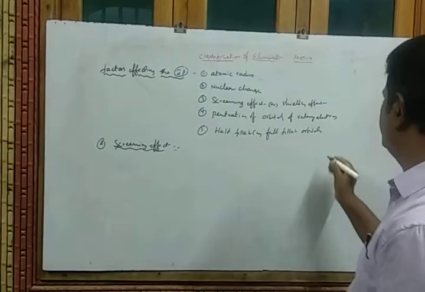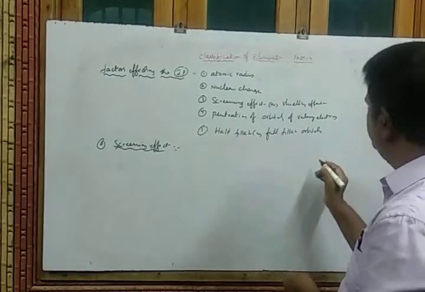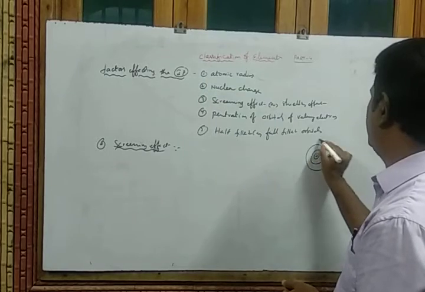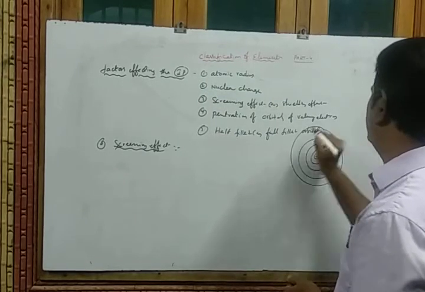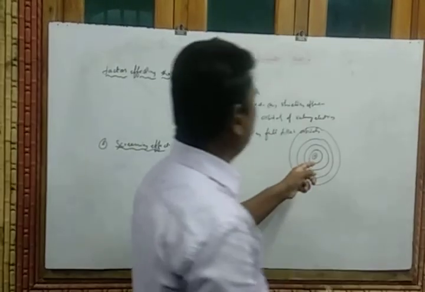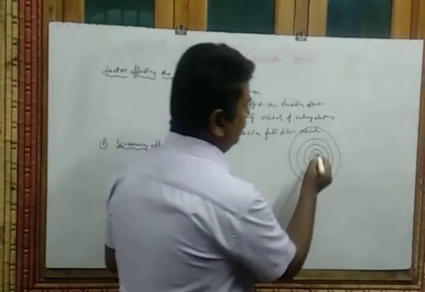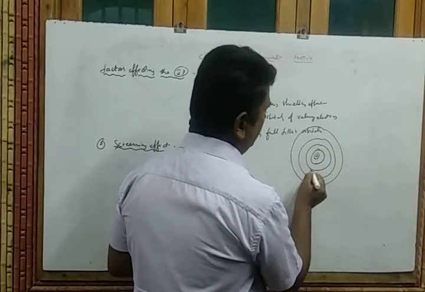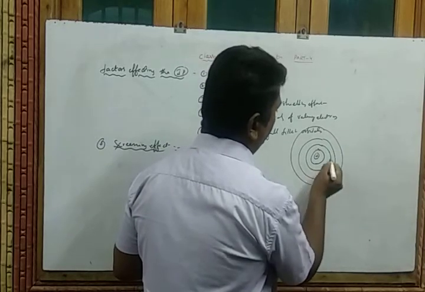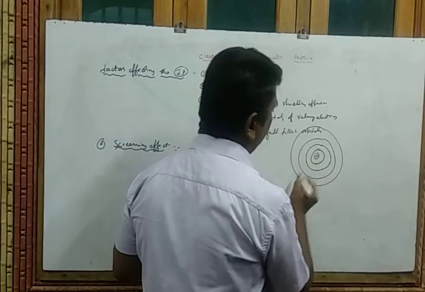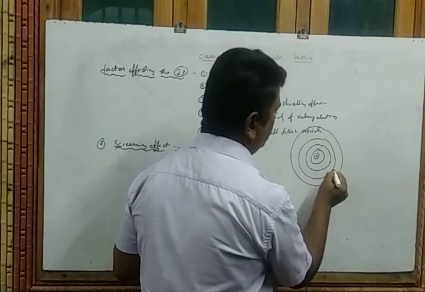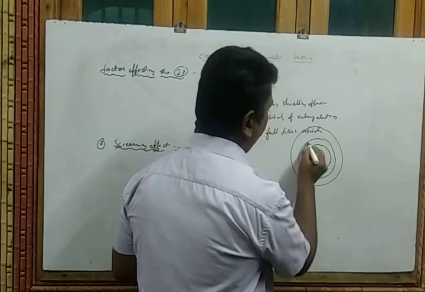For example, this is the nucleus, first orbit, second orbit, third orbit, fourth orbit, like this. What happens here? In the first orbit, how many electrons? 2 electrons. In second orbit, 8 electrons: 1, 2, 3, 4, 5, 6, 7, 8. In the case of the third one, how many electrons? Need about 18 electrons. Okay, like this.